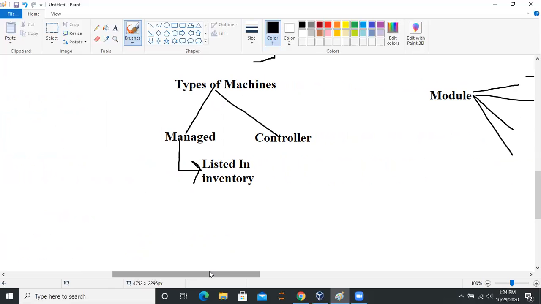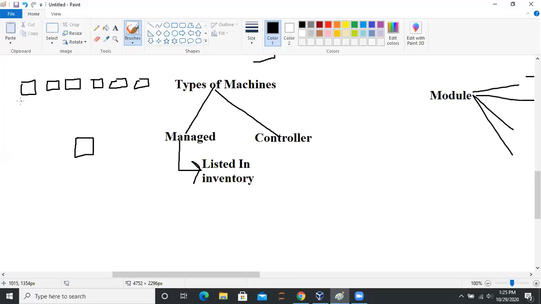The types of machines Ansible uses are managed and controller. Wait, what? Yeah, managed and controller. Managed simply means, for example, there's a web server, a database server, one more web server, one more database server, one more web server, and a database server, and this is the controller. Now you'll understand what the agentless concept is. Just concentrate over here.